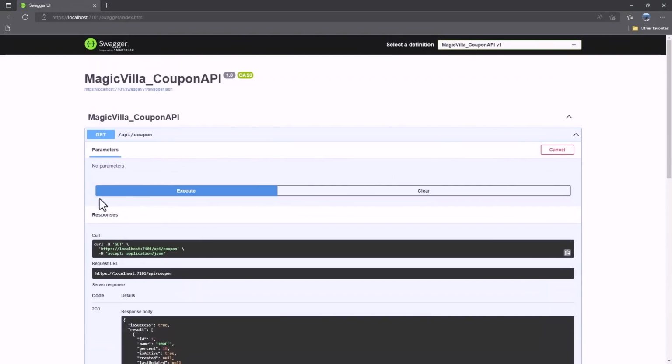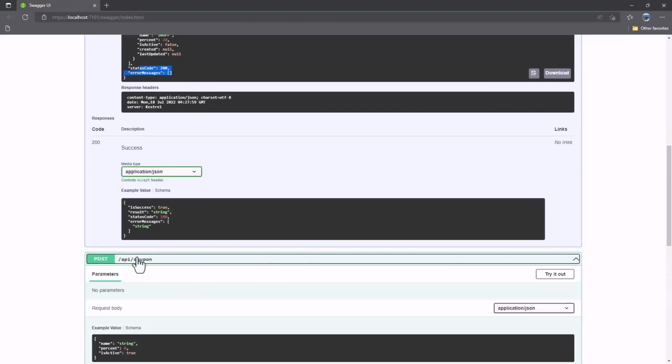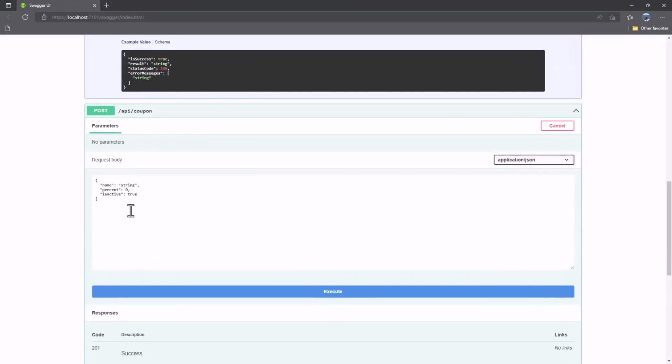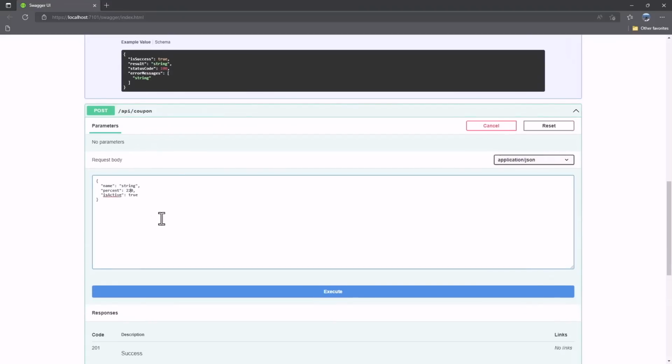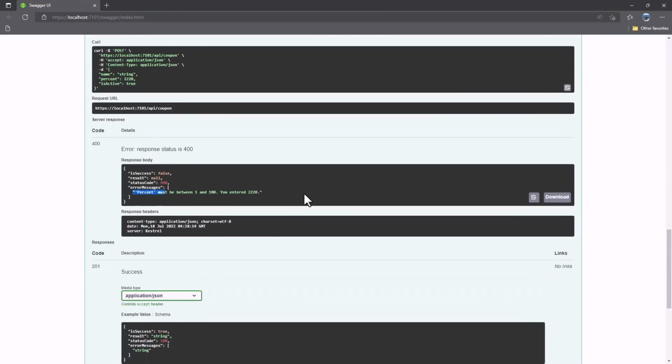Let me try the get here. And isSuccess is true. It returns them. Status code 200. Looks much better. Let me try the post here. We will try an invalid percentage. And perfect. We have the error message. Everything is much more organized with a single type of API response.